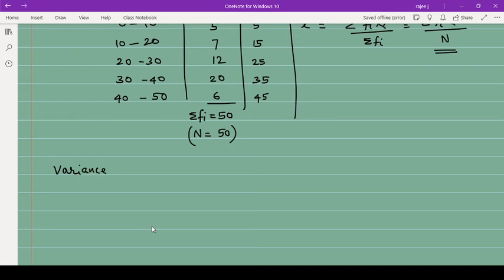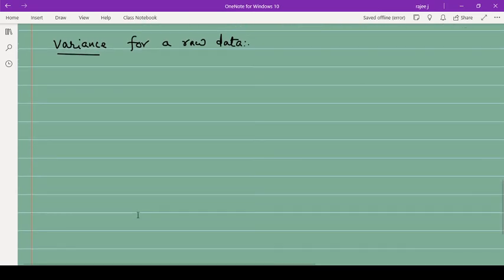So variance for raw data. There also it is separate for this, different for that data. Variance for raw data means, suppose we have some values like x1, x2, x3, etc., xn are some data.